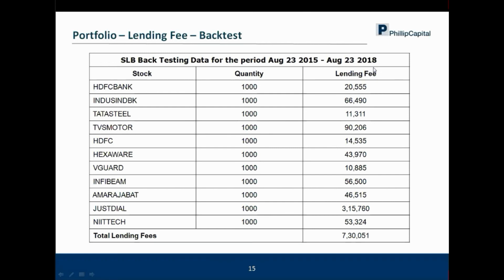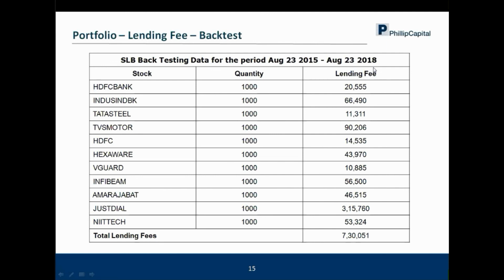Now, what is the risk if, now this is a very good question, what is the risk if the broker goes bankrupt and closes business? What happens to the securities lent if there is a bank-type scenario where securities are frozen? So